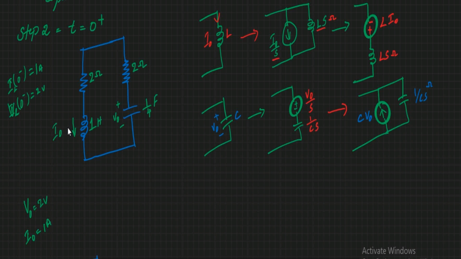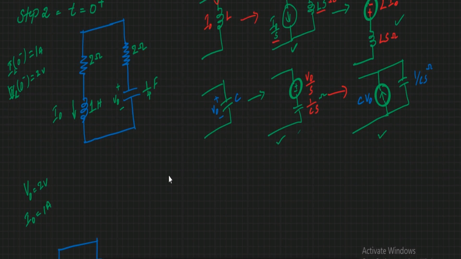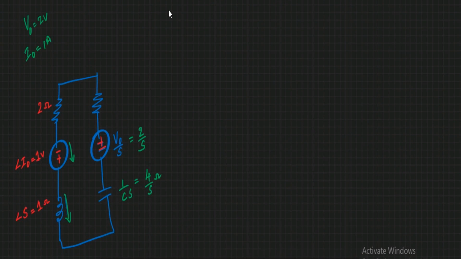Similarly, if there is an initial voltage across the capacitor, it is replaced with V naught by S in series with 1 by Cs, that is the impedance, or with C V naught in parallel with 1 by Cs, the impedance. According to convenience, you can choose either circuit for the inductor or for the capacitor. Here I am replacing the inductor and capacitor by the series circuit. After replacing with the series circuit, the circuit will look like this.